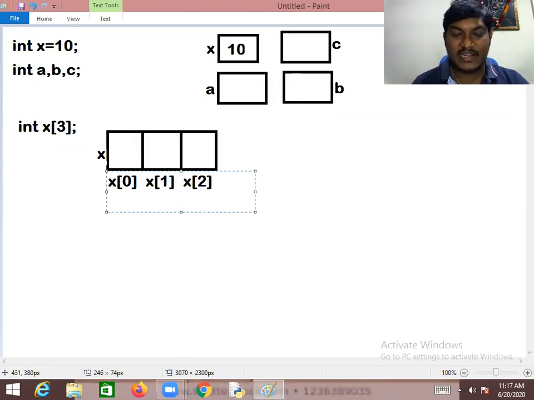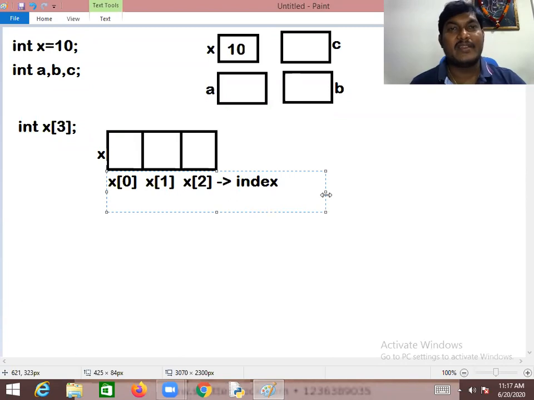As we are already aware, these are called array index values. Ladies and gentlemen, array index value always starts with 0 and ends with size minus 1. So the definition is very clear.